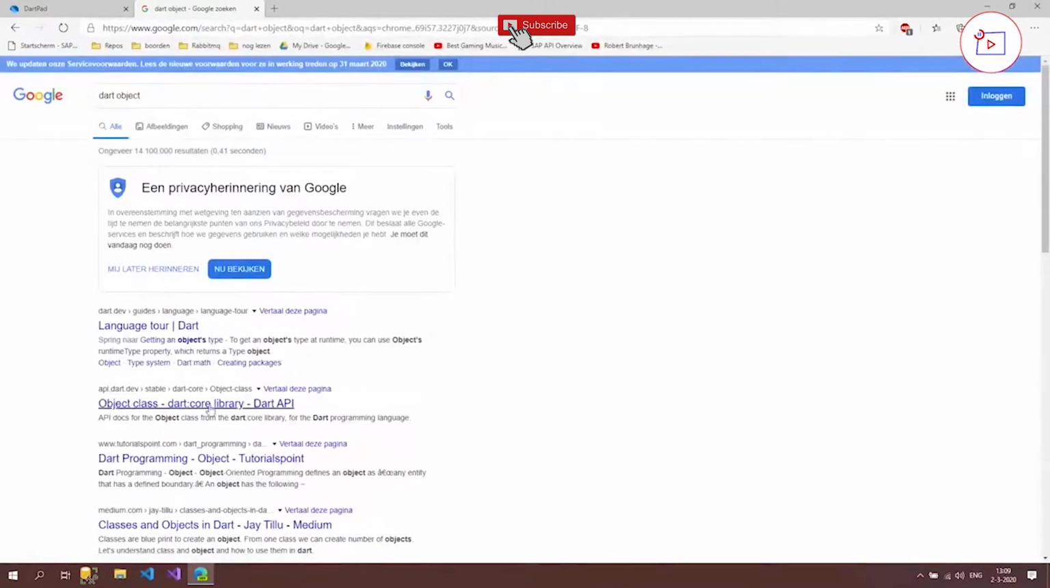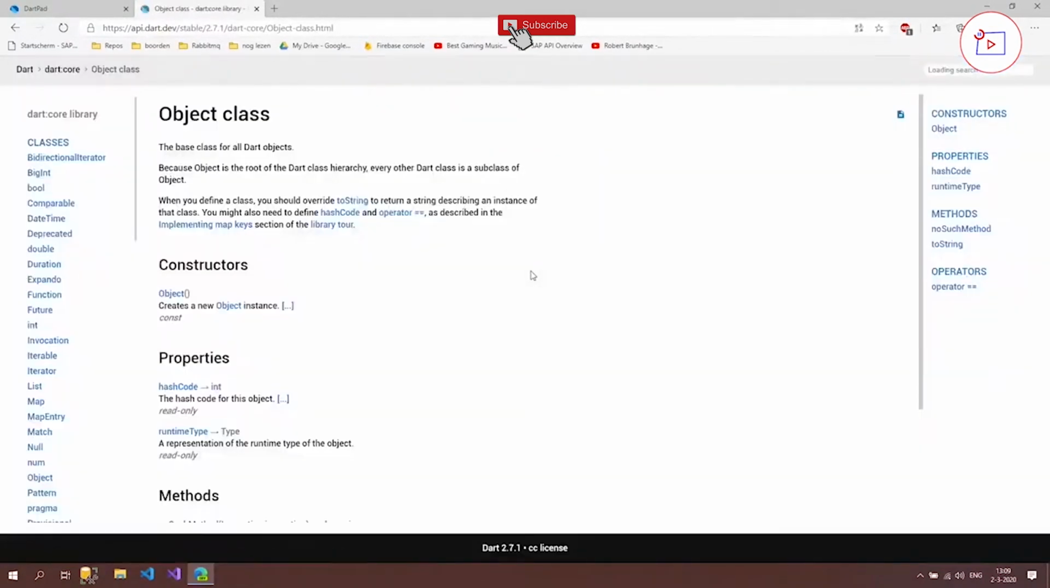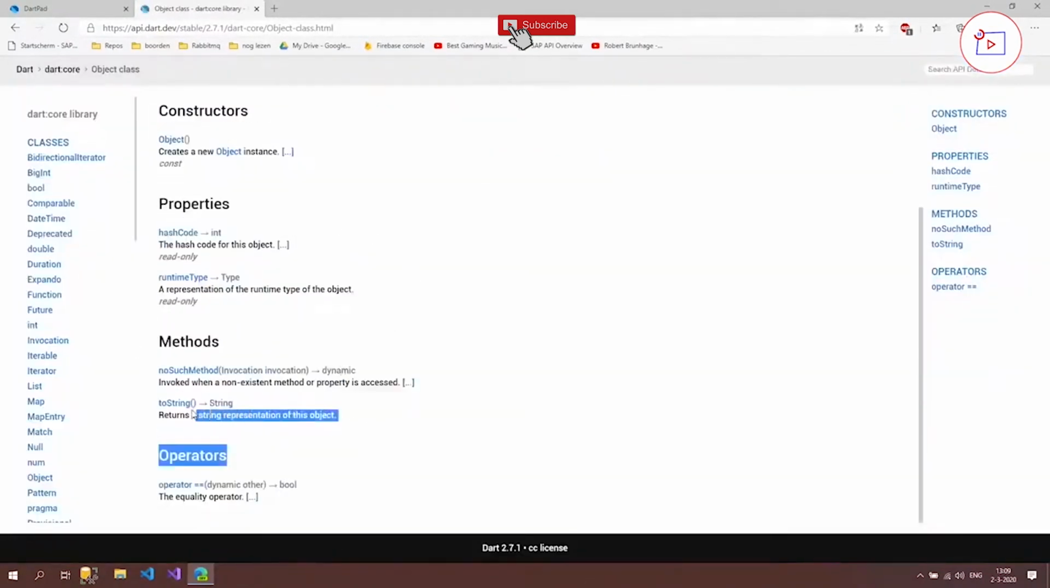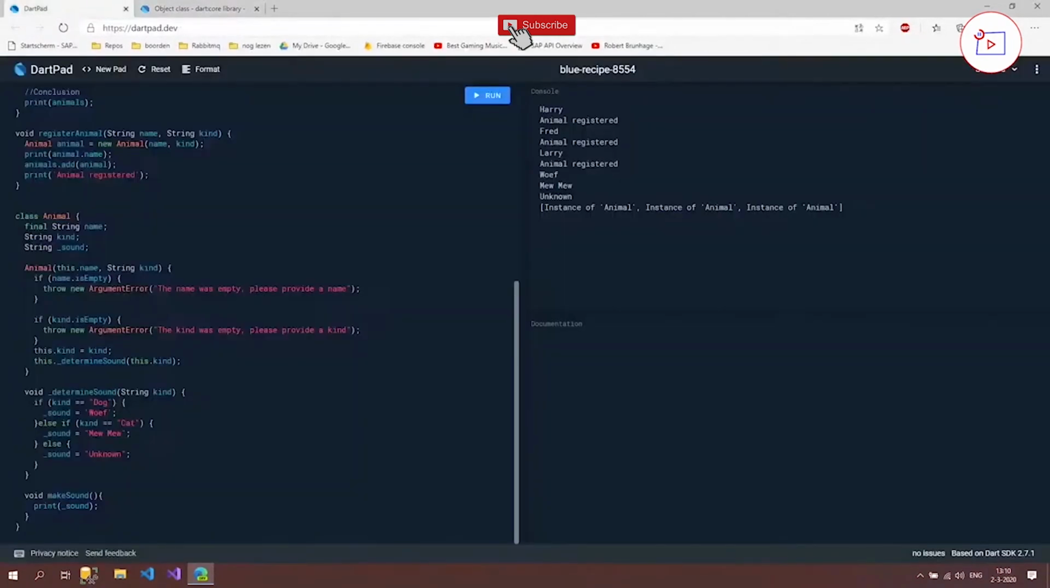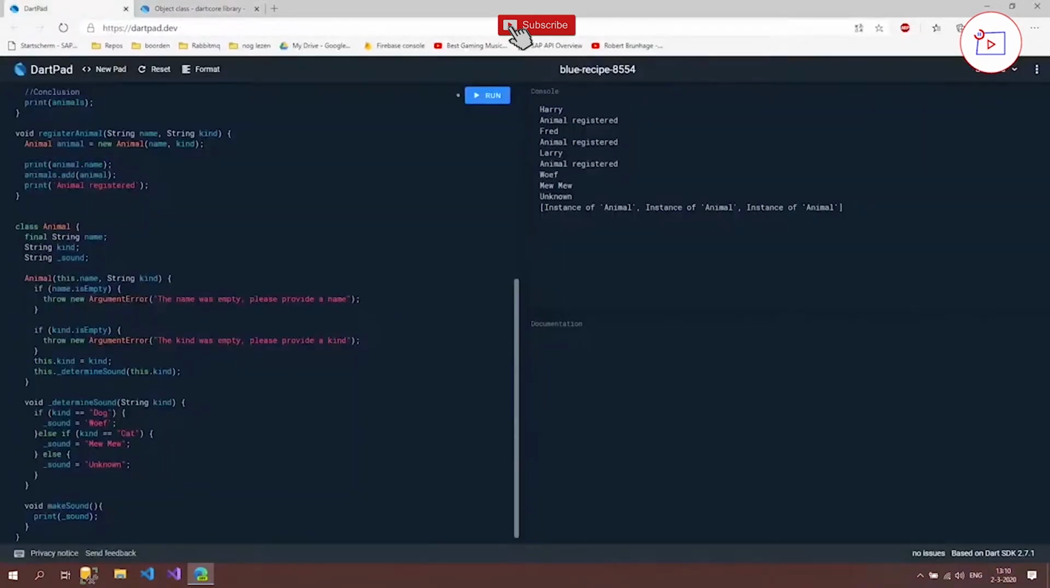And as you can see here, object class, Dart core library. And if you scroll below, it has this toString method, which returns a string representation of this object. And our animal class is inheriting this toString method from this object class. And if we now go back to our DartPad, then if we place an enter here,